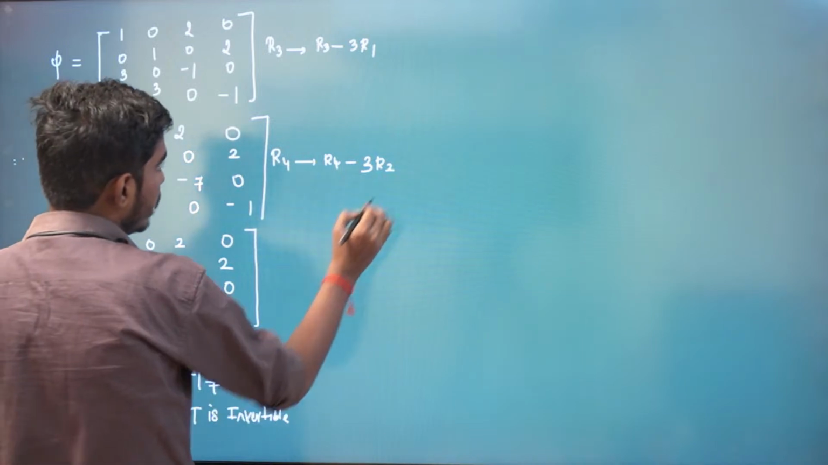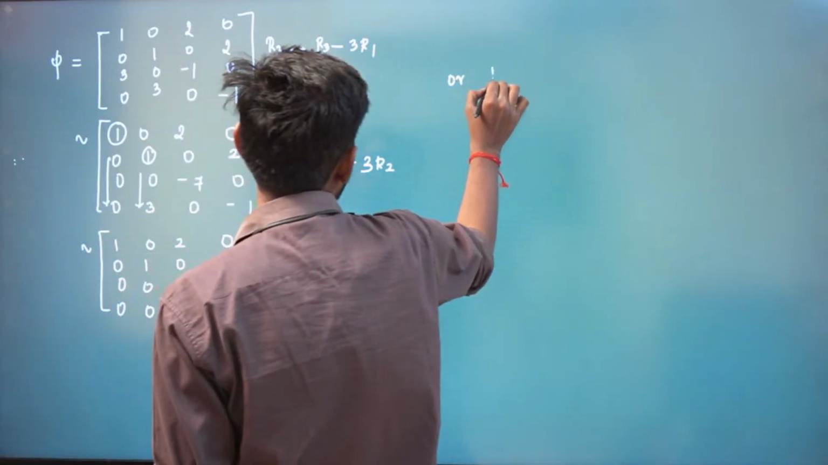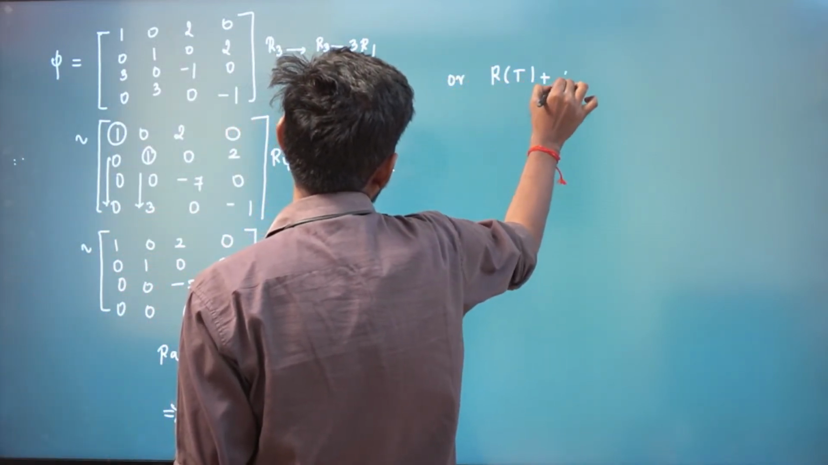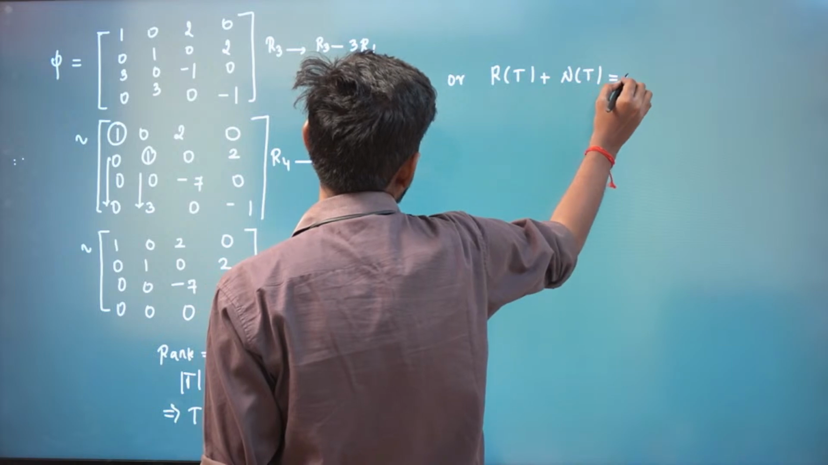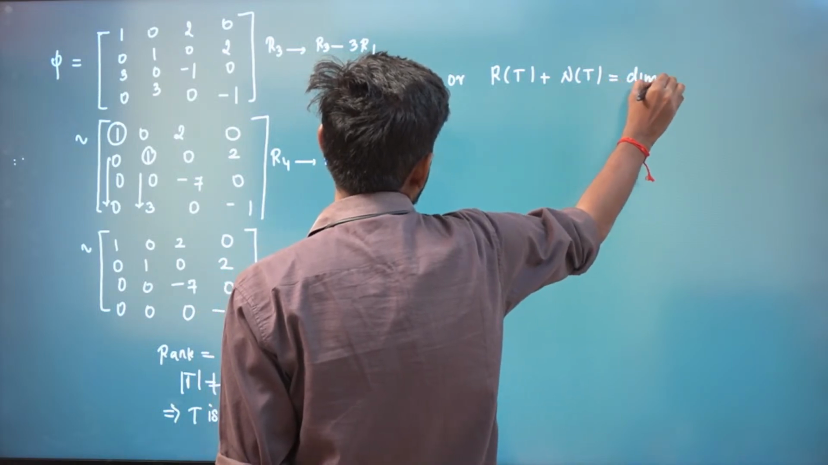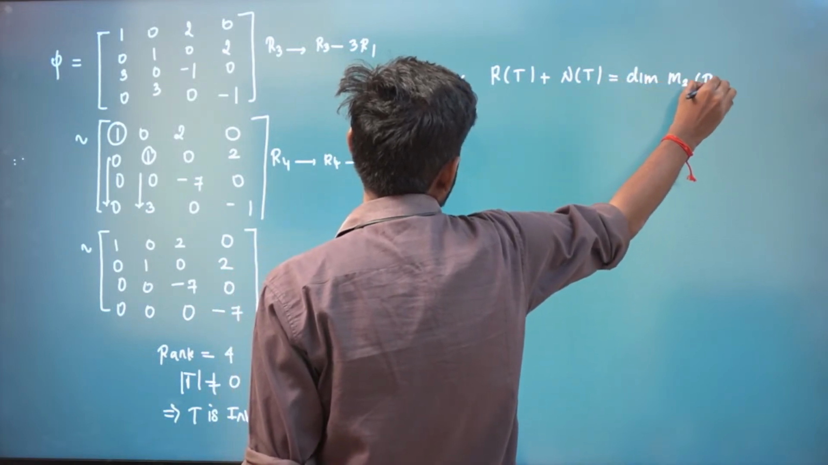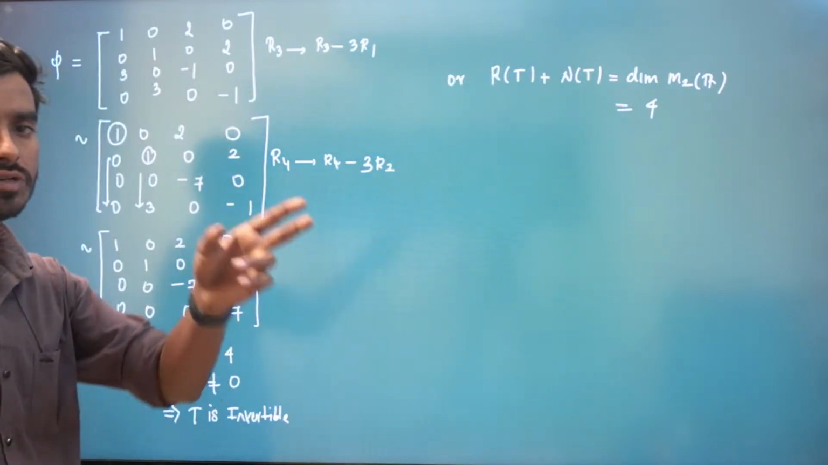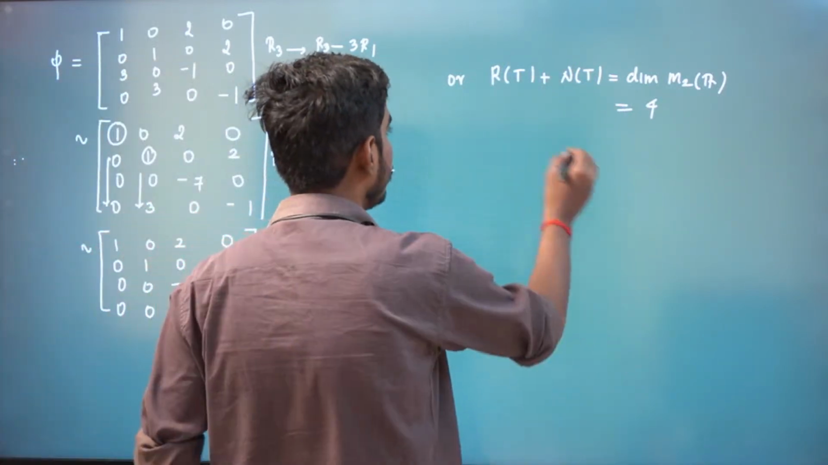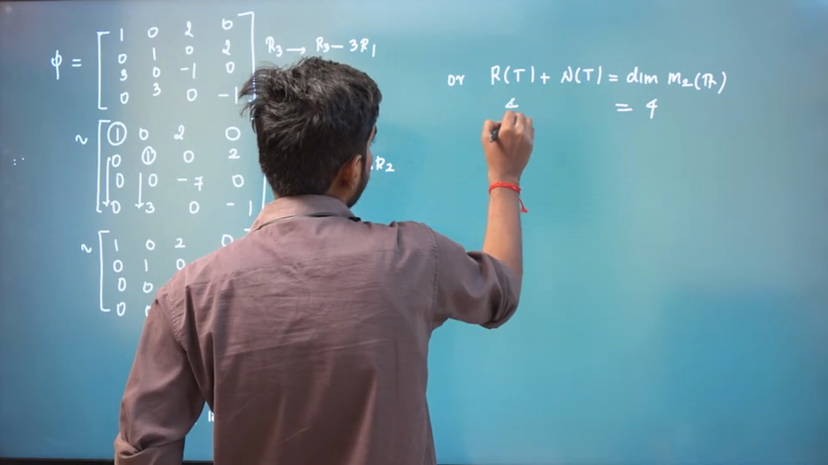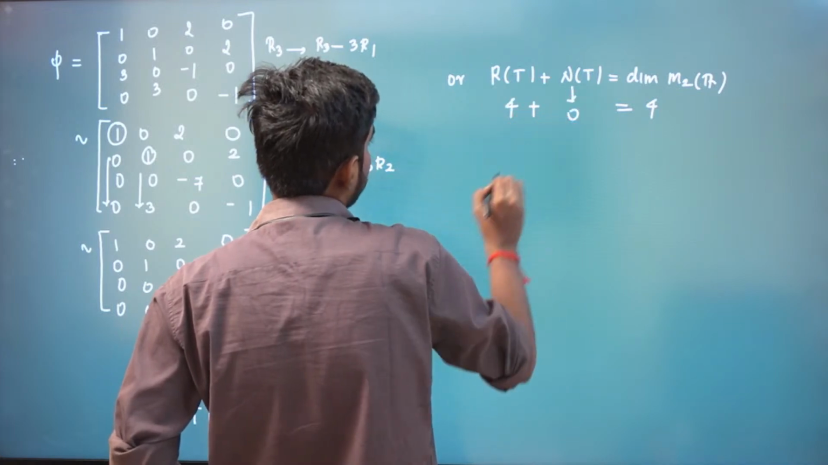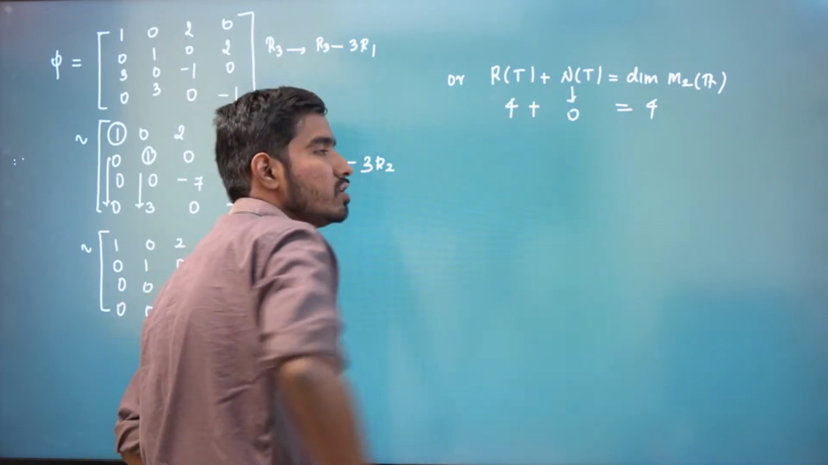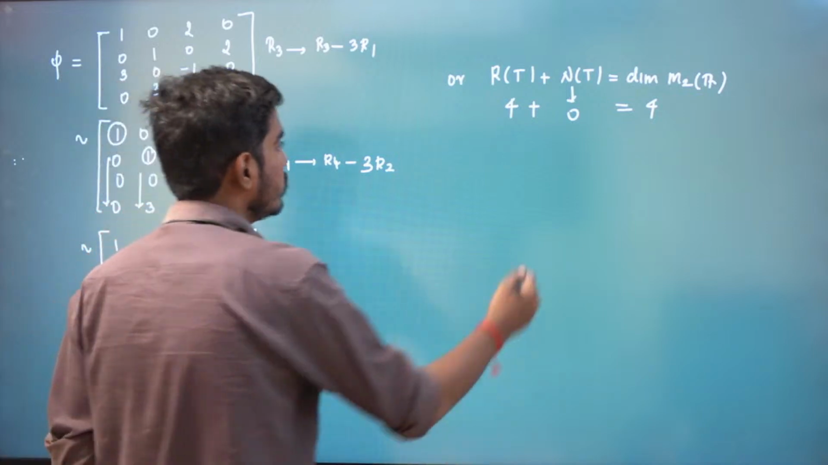Or you can also say like, we know rank of T plus nullity of T is equal to dimension of M2 of R. Dimension of M2 of R is 4 because there are 4 elements in the basis, which is 1 0 0 0, 0 1 0 0. Already you know. So rank of T is 4. So that means nullity of T has to be 0. Nullity of T is equal to 0 means also what? It is invertible.